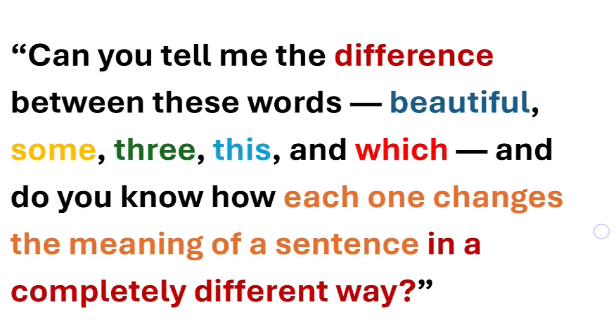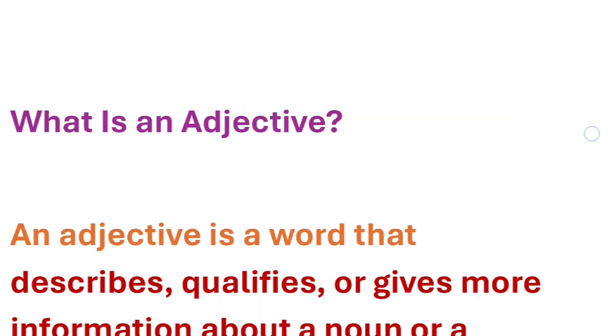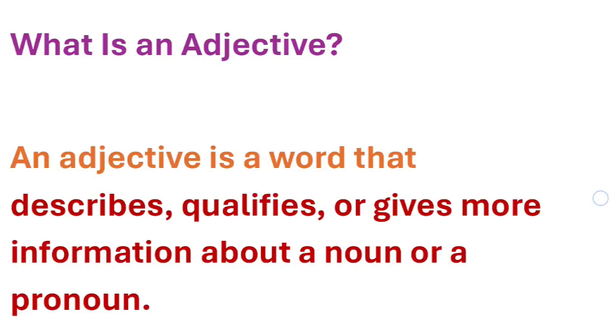So before we begin, I want to ask you a question. Can you find the difference between the words beautiful, some, tree, this, and which? You have to find the difference between these words, and do you know, each word changes the meaning of a sentence in a completely different way. So how these words change the meaning of a sentence and what the differences between these are, we shall be discussing. So yes, these are adjectives, and there are types of adjectives which we shall be discussing in the chapter later on. But before we start, we will revise what adjective really is.